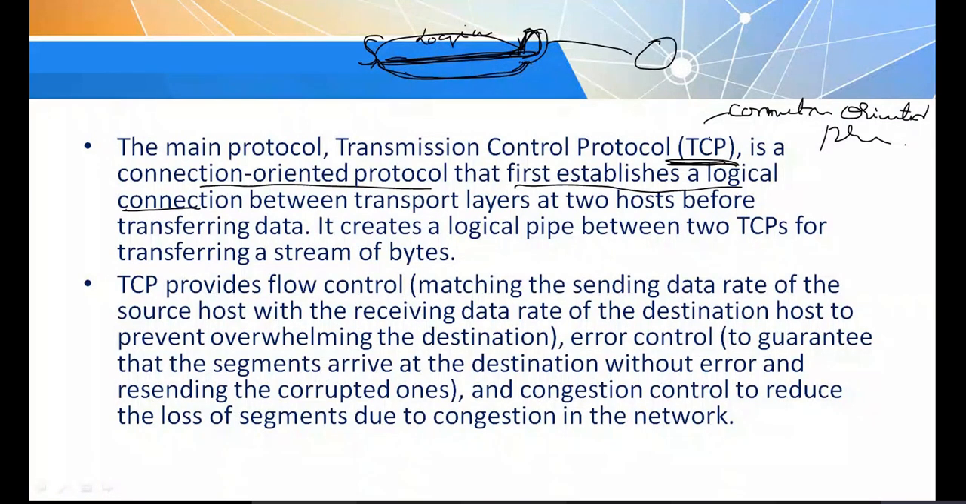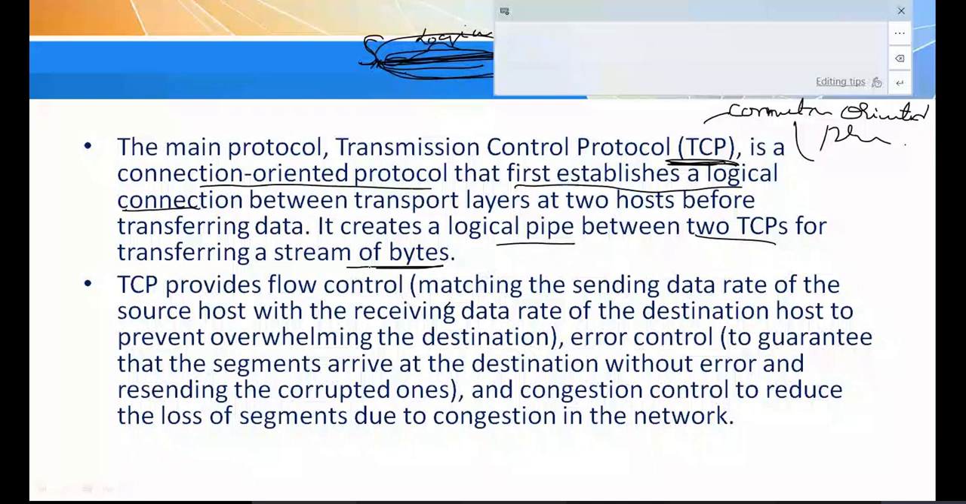What is the advantage of this connection oriented approach? It is reliable. Whatever data it transmits, it can ensure that all the data is delivered to the destination. It creates a logical pipe, which is nothing but the path to transfer the data. It creates a logical pipe between two TCPs transferring a stream of bytes. TCP provides flow control.